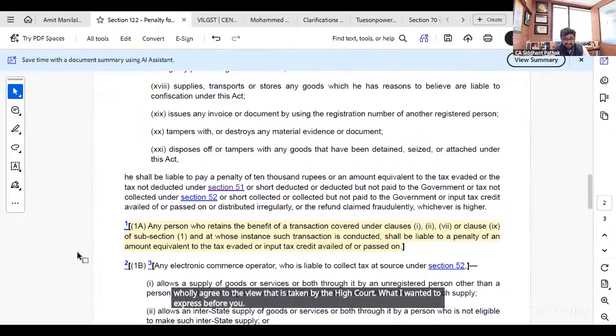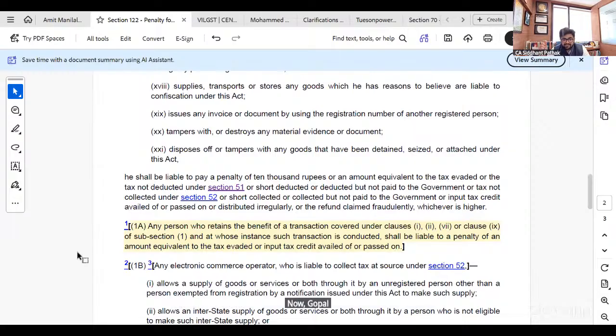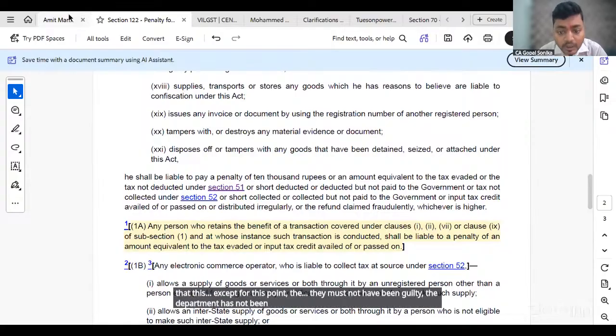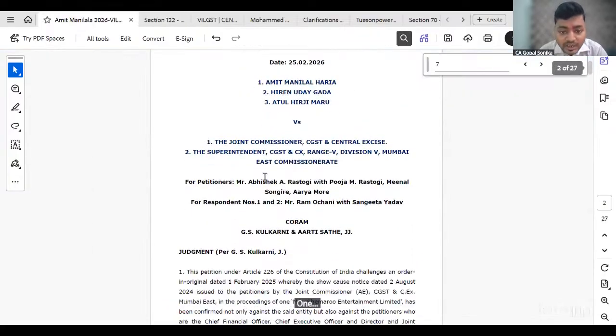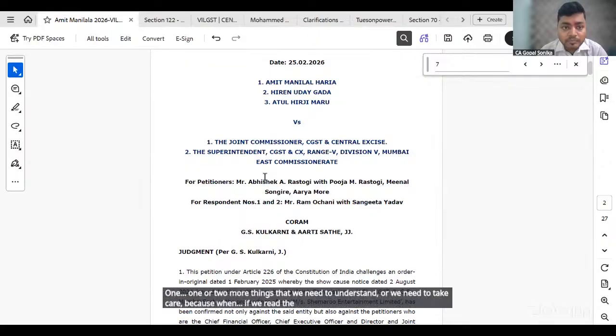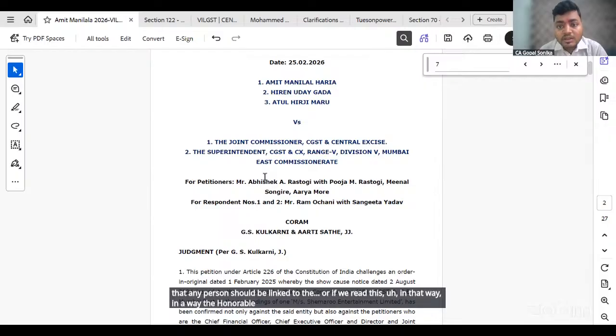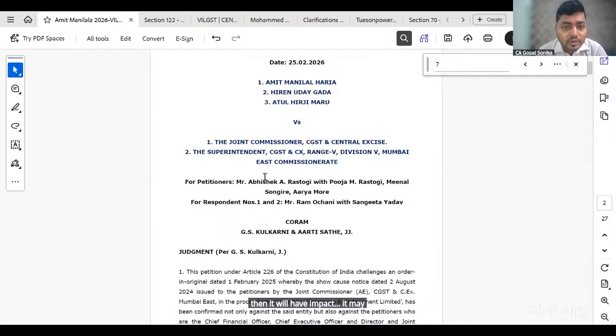Now, Gopal, do you want to discuss or add anything with respect to this case law? Siddhant, while I completely concur with your views, except for this point, they must not have been guilty. The department has not been able to prove. There are one or two more things that we need to understand or take care of, because if we read the views that any person should be linked to 122(1), in the way the honorable High Court has done, then it may have an impact on other provisions also.